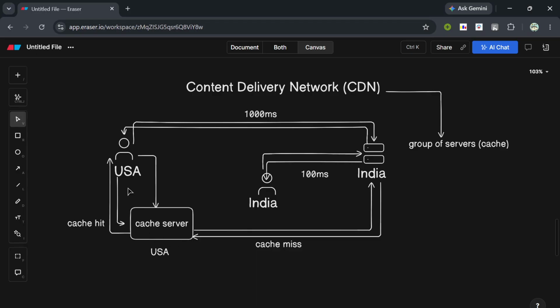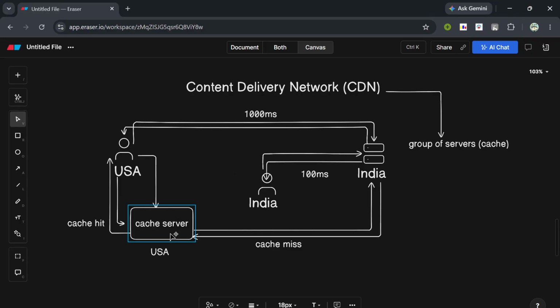And what basically happened is the user got the same data in a much faster manner, as compared to the original route. In the original route, the request had to travel a long distance, go to the origin server, and then the response had to come back again. But here, since this server is located very close to the user, and it is a cache server, the request goes to this cache, and then the response also comes very fast to the client. So we had a much faster delivery of content to the client as compared to our normal process. This is the basic concept of content delivery network.